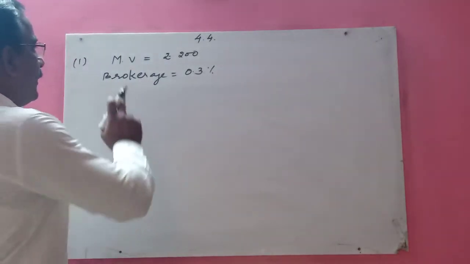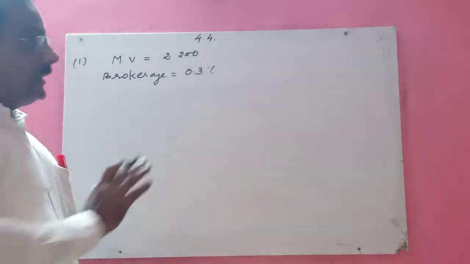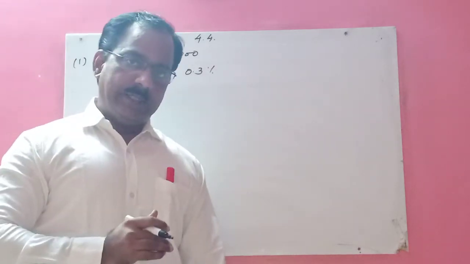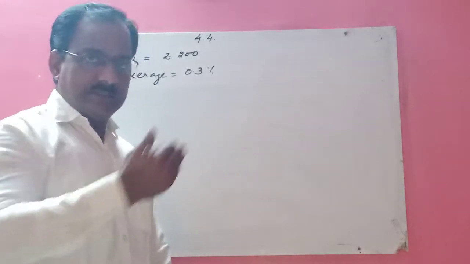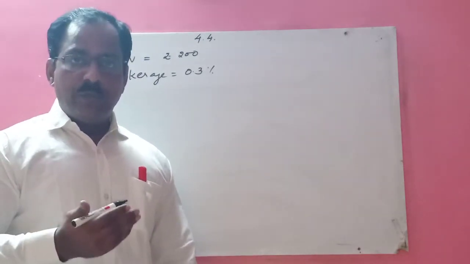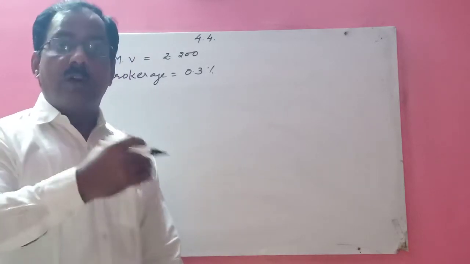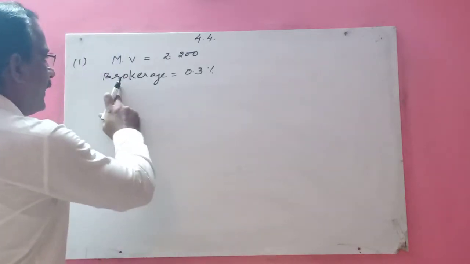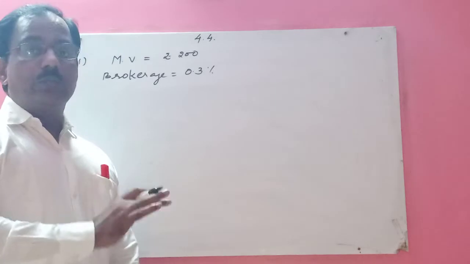Now children, market value is given, brokerage is given in percentage, and we want to find out the purchase price. So if you want to purchase that share, you have to pay the market value along with the brokerage. So here brokerage is given 0.3%. First you calculate it into amount.